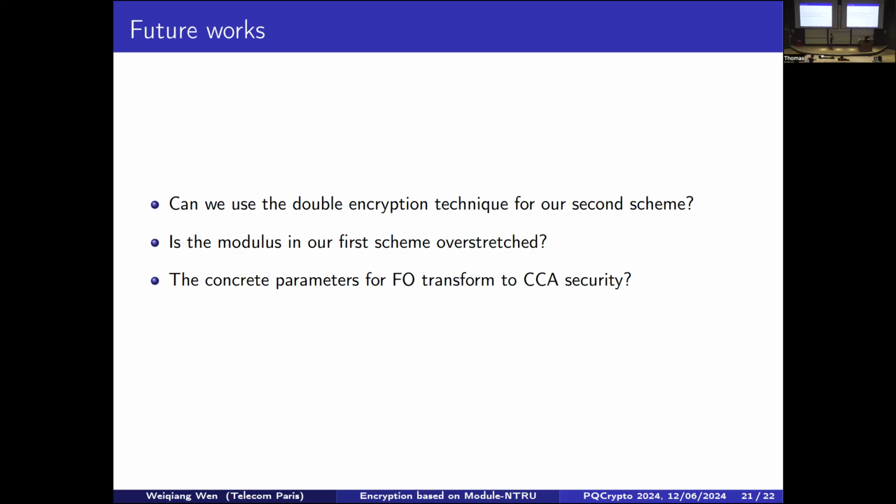And the last question is simply about instantiation for CCA security. In this work, we didn't provide such an instantiation. So it would be interesting to see this compact encryption, if instantiated for CCA security, whether it can still be compact or not. And that's all my presentation. Thank you for your attention.